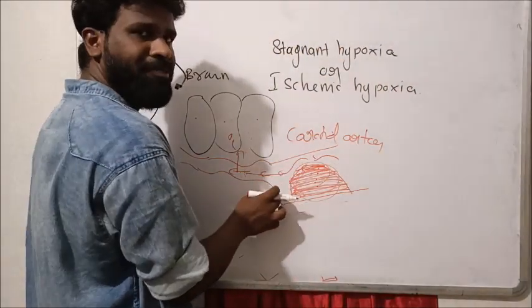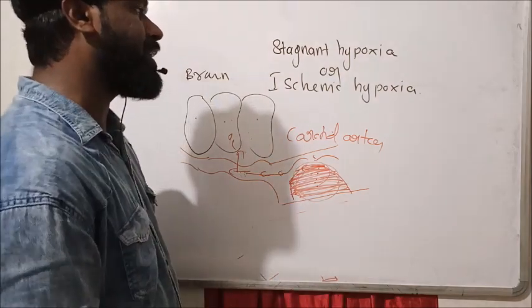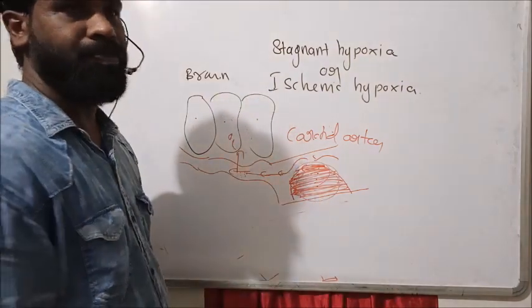This type of hypoxia due to insufficient blood flow is known as ischemic hypoxia or stagnant hypoxia. Blood is not properly flowing. That condition is stagnant hypoxia or ischemic hypoxia.